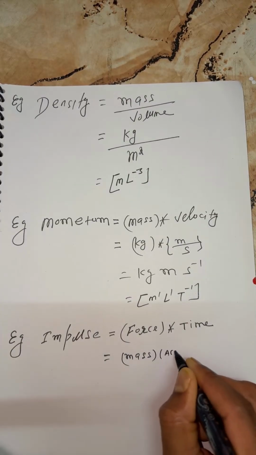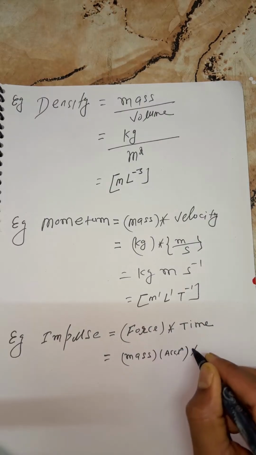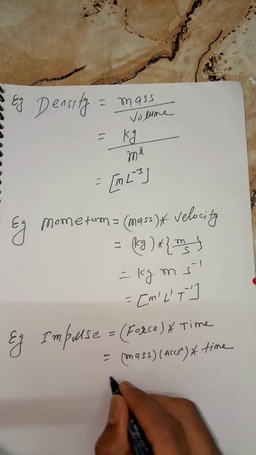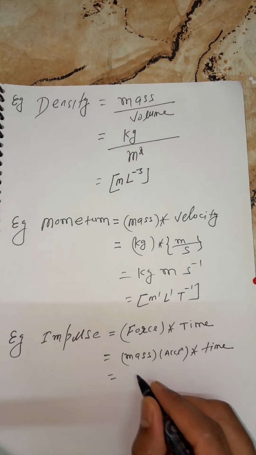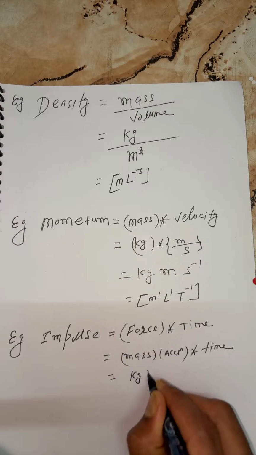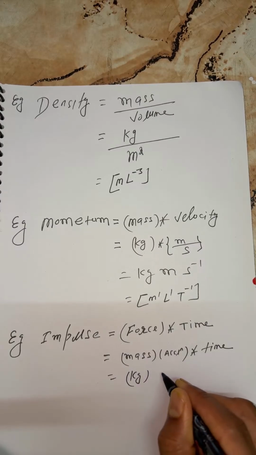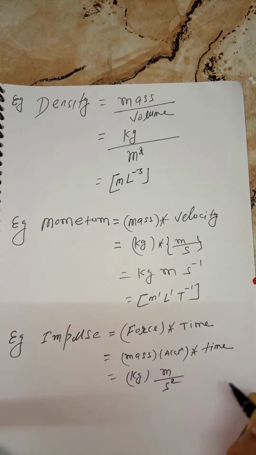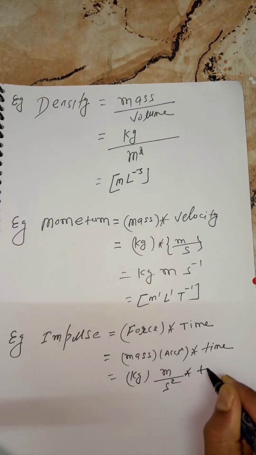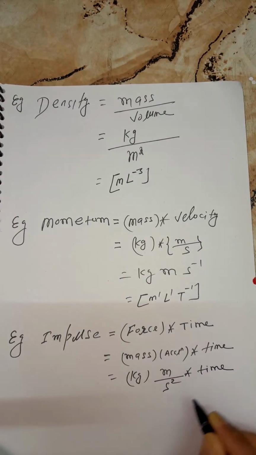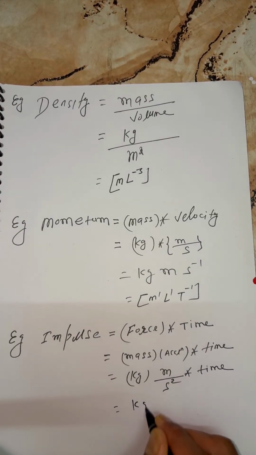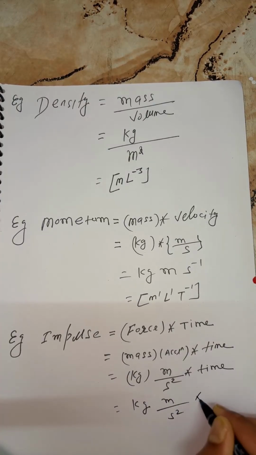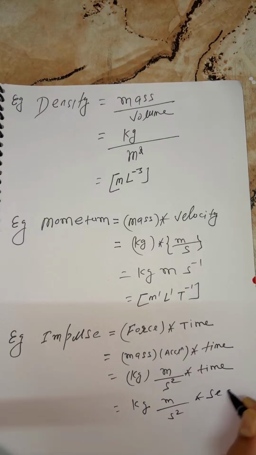Mass into acceleration into time. Mass, what is the SI unit of mass? Everyone, kilogram. Acceleration, you can write directly here because we have done it many times: meter per second square. And time remains here. So just rewrite once again: kilogram meter square, and students, you can see time remains second here.